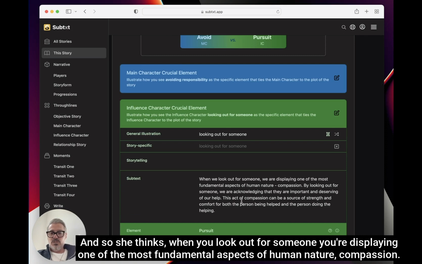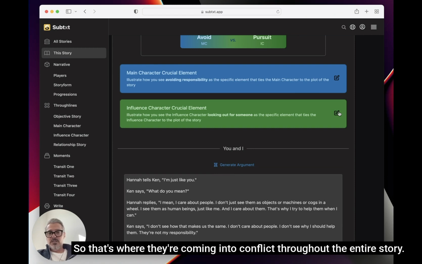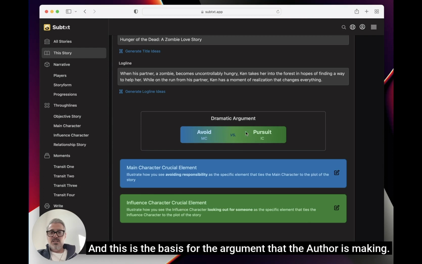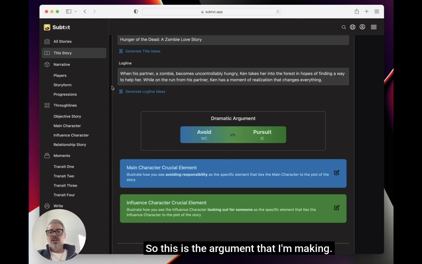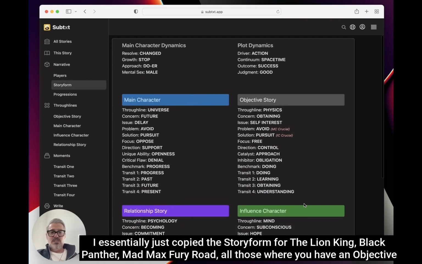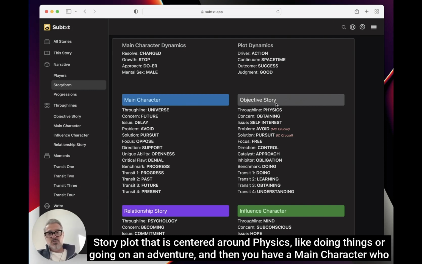And so she thinks when you look out for someone, you're displaying one of the most fundamental aspects of human nature, compassion. So that's where they're coming into conflict throughout the entire story. And this is the basis for the argument that the author's making. So this is the argument that I'm making. I didn't really think of what this argument was. I essentially just copied the story form for The Lion King, Black Panther, Mad Max Fury Road, all those where you have an objective story plot that is centered around physics, like doing things or going on an adventure.